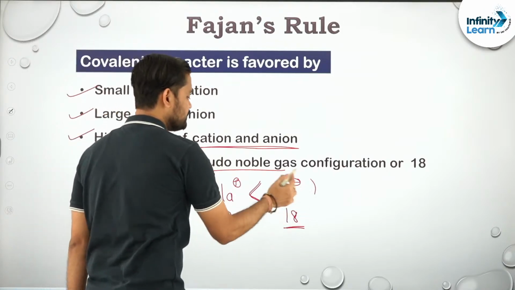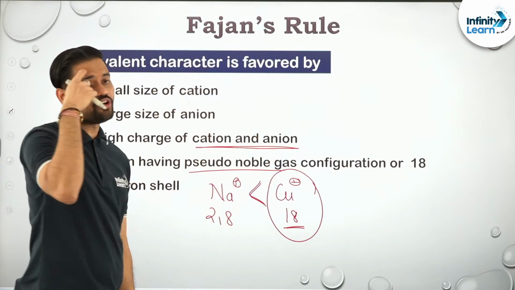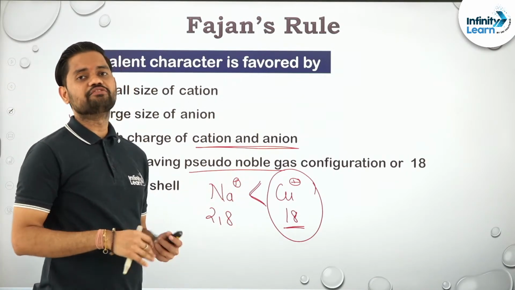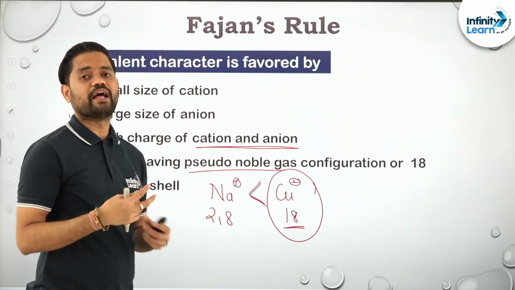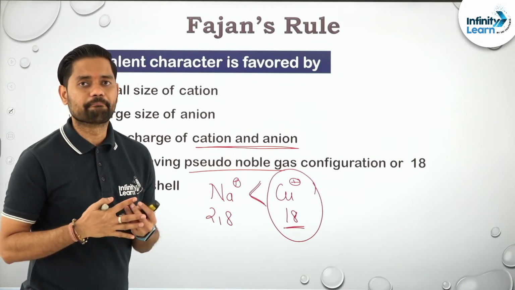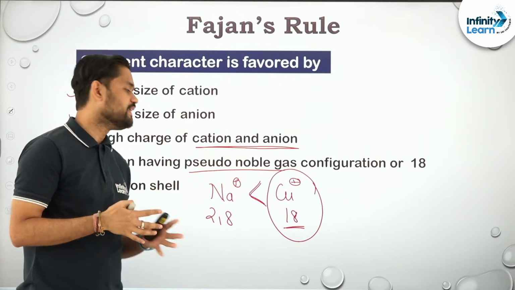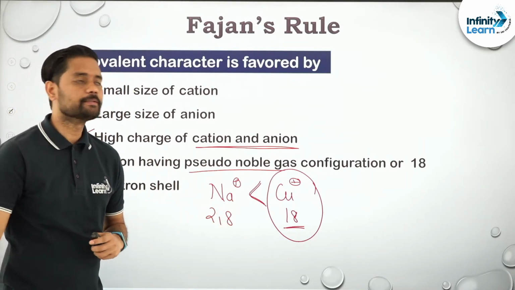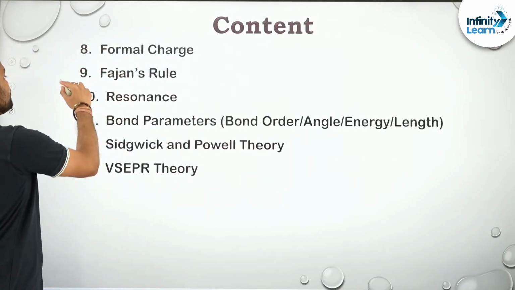So the cation which has pseudo noble gas configuration will have more polarizing power as well. Clear? Sure. And that's why copper compounds are more covalent as compared to sodium. Clear? So yep, we have also discussed Fajan's rule.